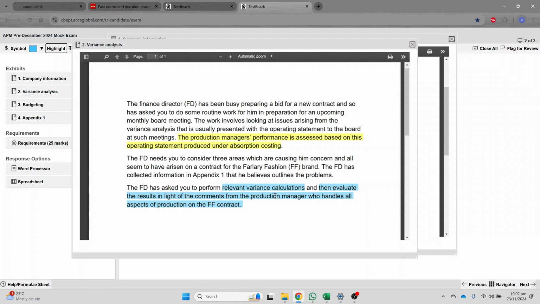The first thing which you have to do is to perform some relevant variance calculation, right? We don't know what are the relevant variance calculation. For that, we have to move to probably an appendix, and then you have to analyze the variances, right? What they have in budgeting,